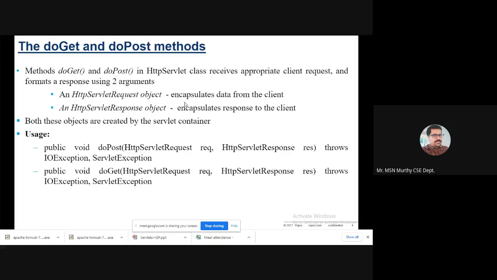doGet and doPost use two arguments: the HttpServletRequest object and the HttpServletResponse object. The request object encapsulates data from the client, and the response object encapsulates the response to the client. This is the request and this is the response. In general, the two methods are public void doGet and doPost. They take the same arguments, HttpServletRequest and HttpServletResponse, and throw IOException and ServletException.